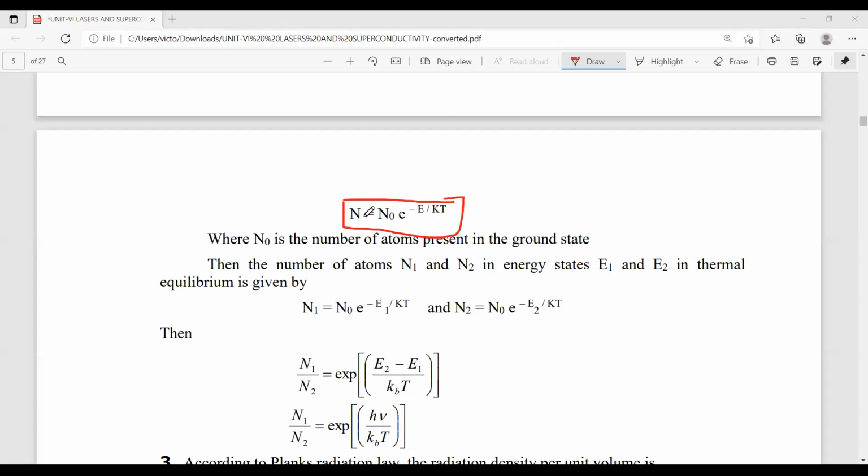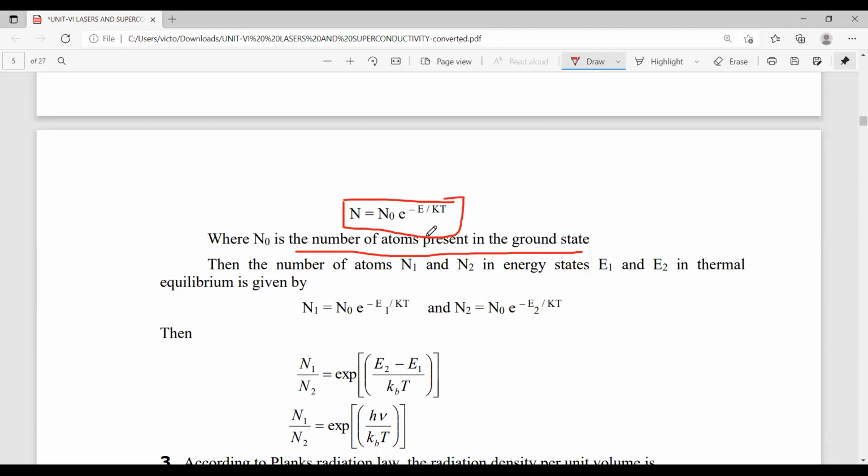So the number of atoms present in the lower energy level or ground state is expressed as N equal to N naught e power minus E by KT. Here, N naught is the number of atoms present in the ground state. E is the energy. K is called the Boltzmann constant, which is a constant value. And T is the temperature.